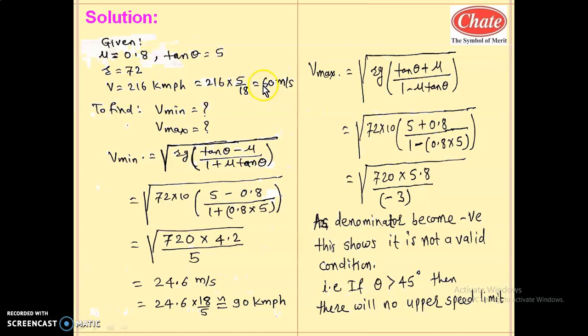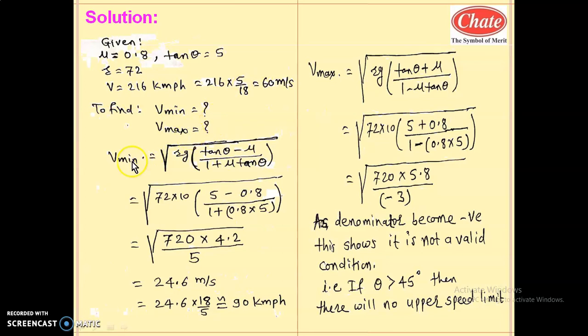Below this there will be one value of V minimum by considering the friction, and above it there will be one value on the curved road by considering the friction, that is called the V max. So V max is greater than V and V is greater than V minimum. This V value is the intermediate value between these two. That intermediate value is 60 meter per second.